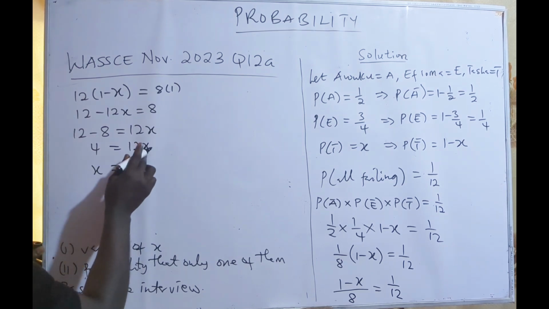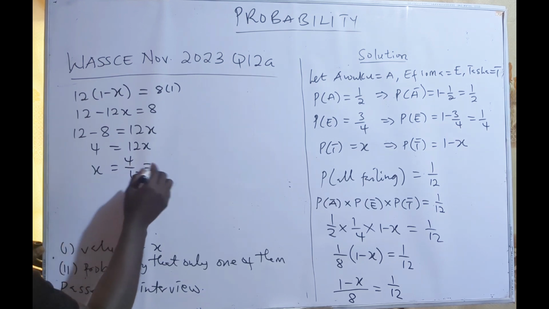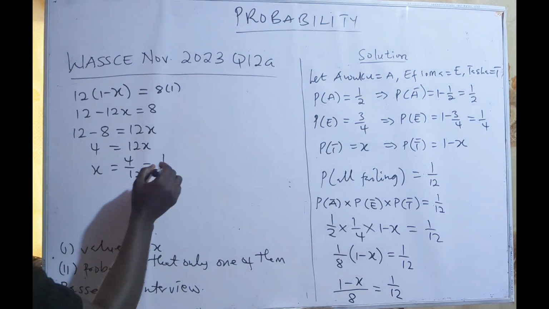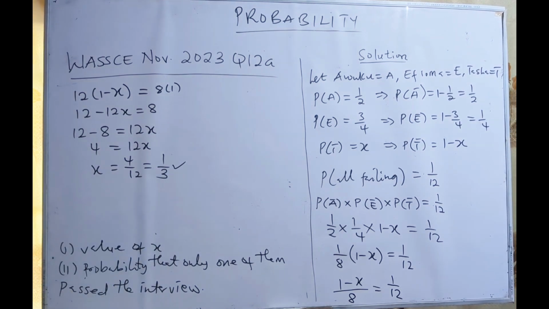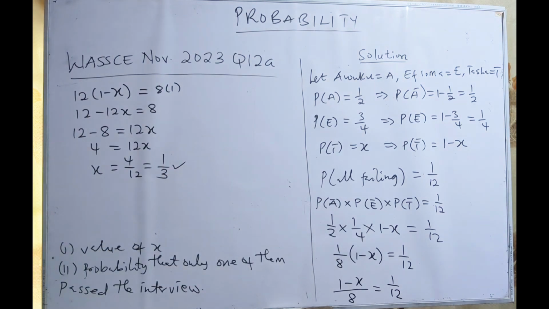So x is going to be what? We divide through by 12. That will be 4 on 12. 4 on 12 will give me 4 goes here 1, 4 goes here 3. 1 over 3. So my x is 1 over 3. Alright, so that is our x. So we have been able to find the value of x.